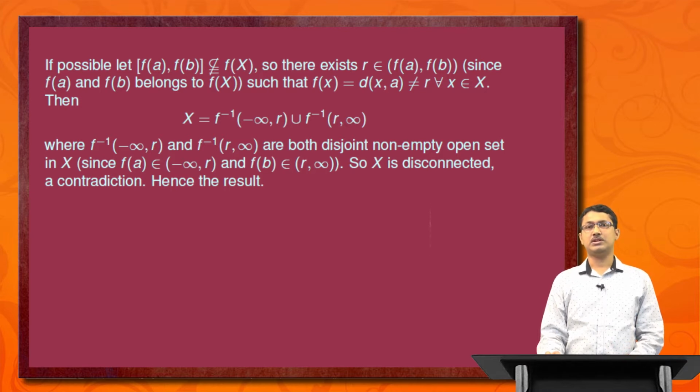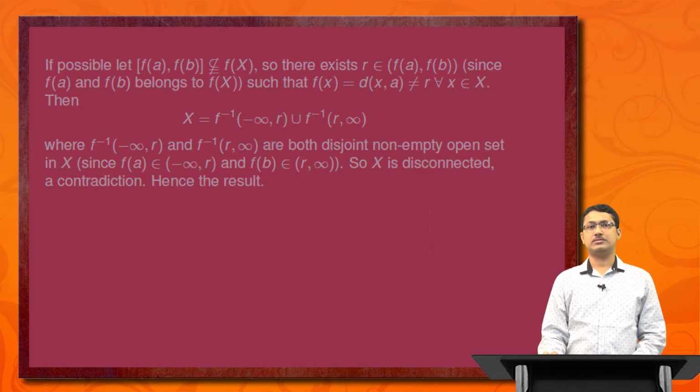So f inverse of (minus infinity, r) is open, and by similar logic f inverse of (r, infinity) is also an open set. X can be expressed as a disjoint union of two non-empty open sets, which implies X is not connected, that is, X is a disconnected set, which is a contradiction. So hence the result.